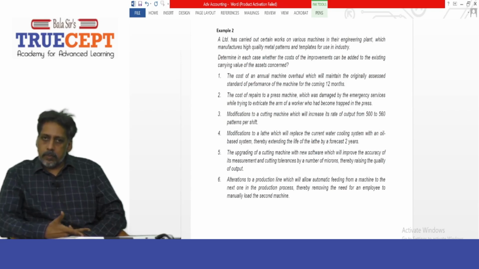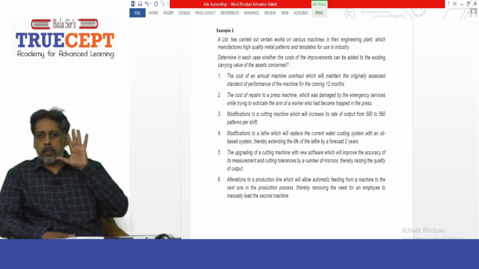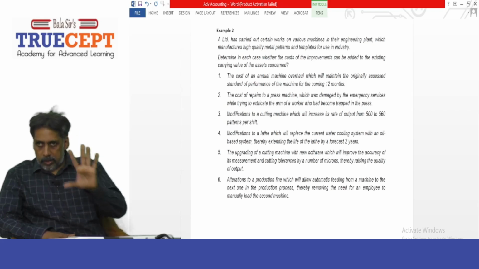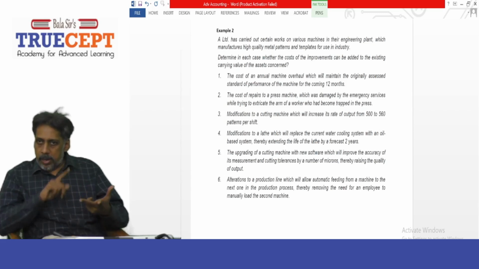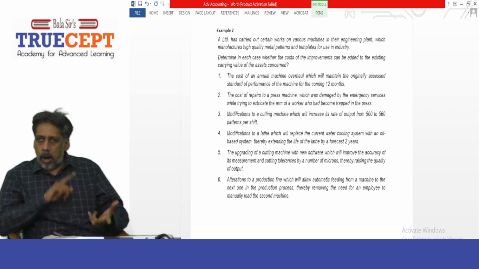Number 1, the cost of annual machine overhaul, which will maintain the originally assessed standard of performance of the machine for the coming 12 months. See, that means it is only a maintenance cost. So please remember the amount spent on maintaining an asset.